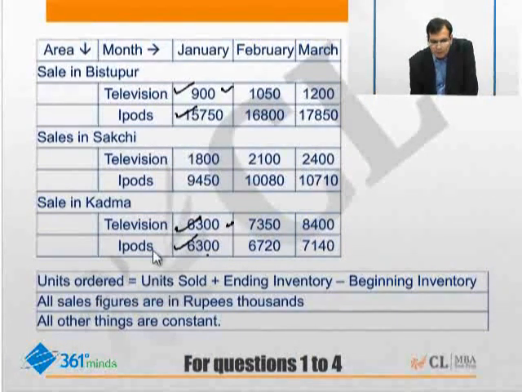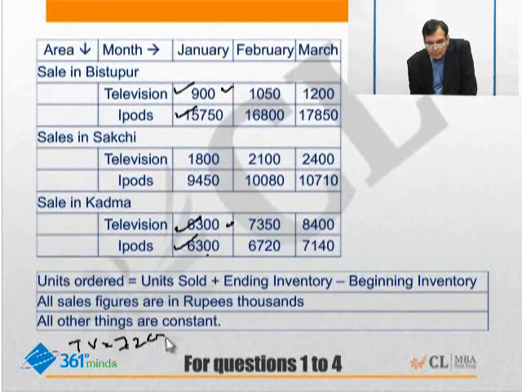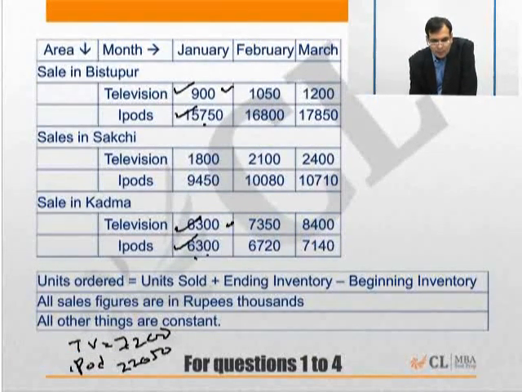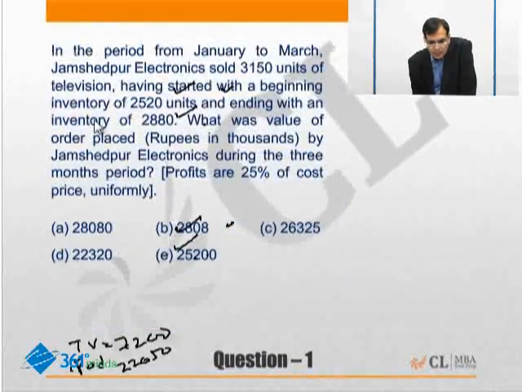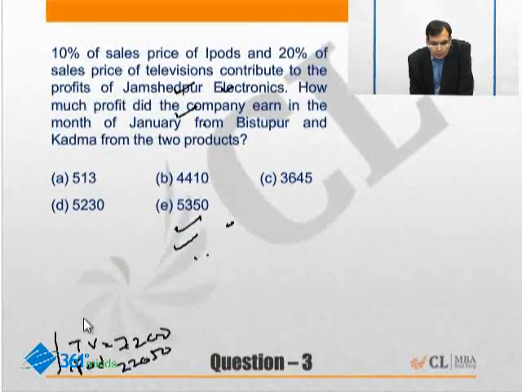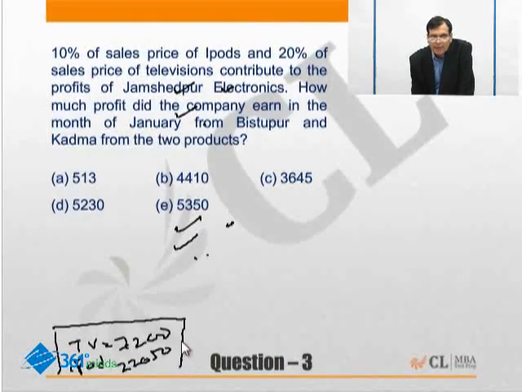So television is 6,300 plus 900. So TV for this question is equal to 7,200. And when I'm looking at iPods, 15,750 plus 6,300 is 22,050. So 22,050 should be the iPod. I'll just write it down and transcribe the data, and then we can clear it out. So television and iPod are here. What is the profit? So this is the data for us for TV and iPods.